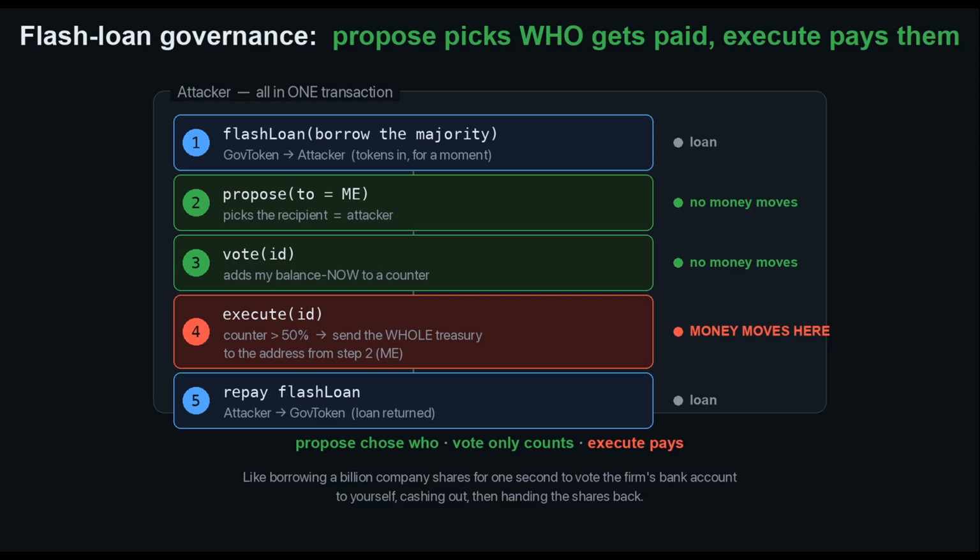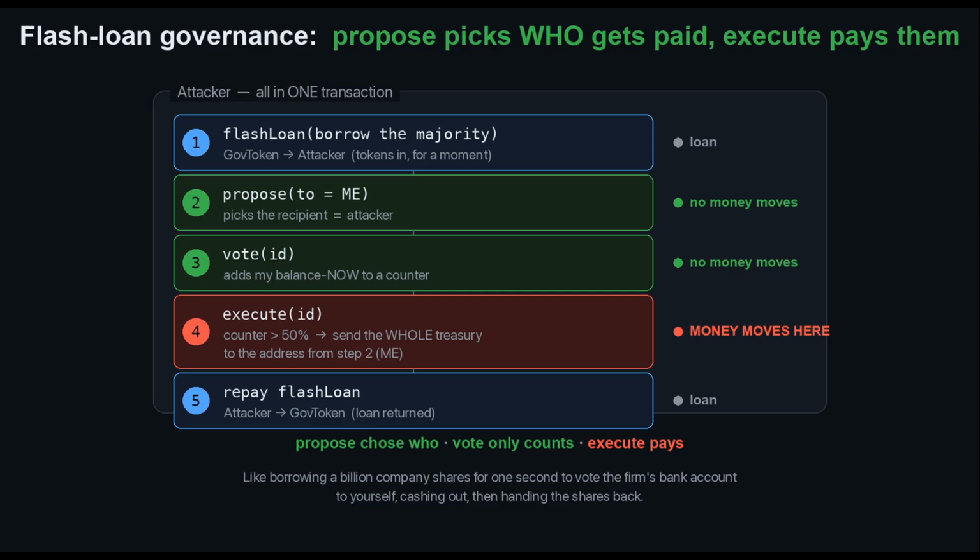Step 1. Borrow the majority of the tokens, a flash loan. Step 2. Propose. This only writes down who gets paid if the proposal passes, and the attacker writes down their own address. No money moves. Step 3. Vote. This just adds a number, your balance right now, to a counter, and the borrowed majority pushes that counter past 50%. Still no money has moved. Step 4. Execute. This is the only step that touches the money. It checks the counter, sees a majority, and sends the entire treasury to the address from step 2, the attacker.